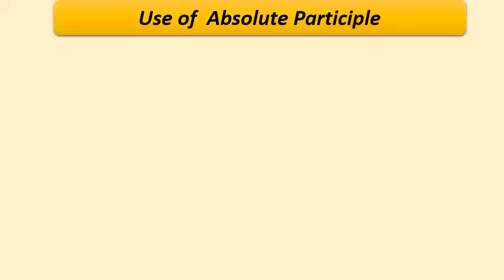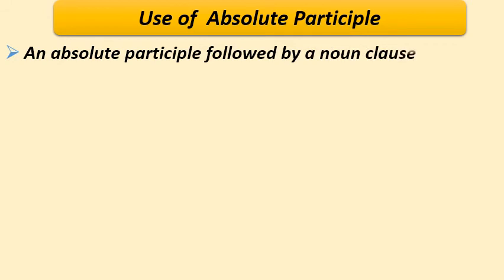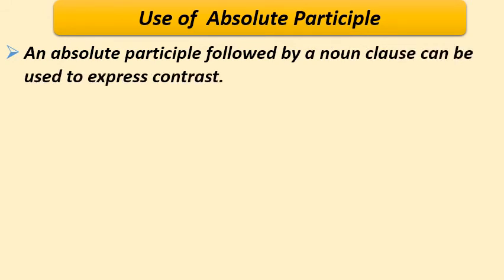Now let us see the use of the absolute participle. Absolute participle means when the participle and the noun that comes before it together form an independent clause. This structure is often called an absolute phrase. An absolute phrase or participle followed by a noun clause can be used to express contrast.